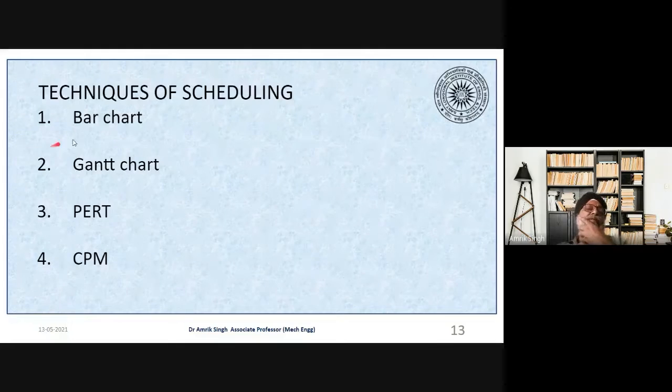There are a number of techniques which are used. We'll be going through the first two techniques. This will be only explaining because they are very detailed activities, so this can be discussed as a separate chapter. So let us go one by one.